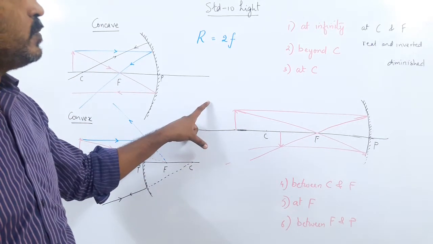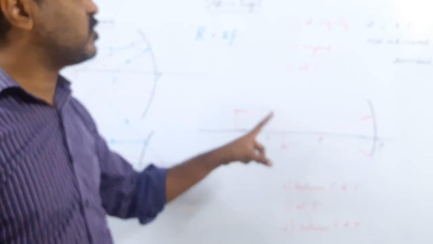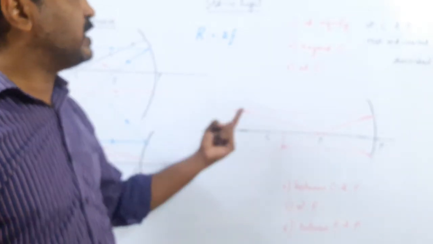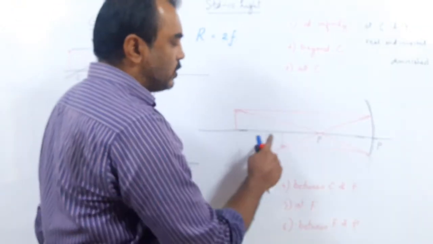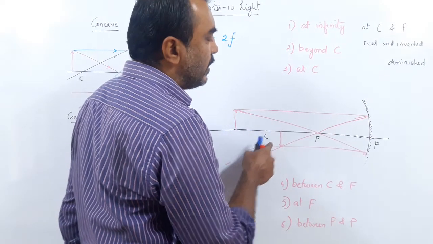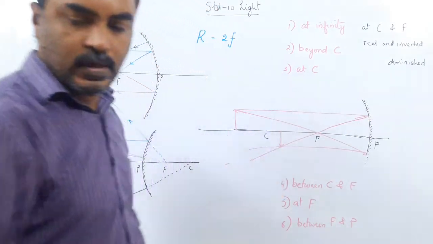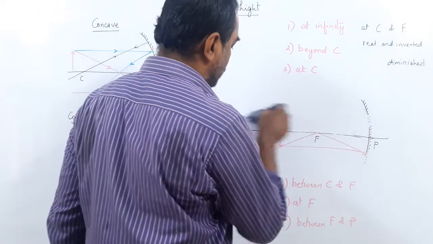But what is the question? With the help of a diagram, state the characteristics of the image when an object is placed beyond C of a concave mirror. So you will draw this diagram and write down that the image is between C and F. It is real and inverted, and it is diminished. Okay? So this was the second case. Now we go to the third case.